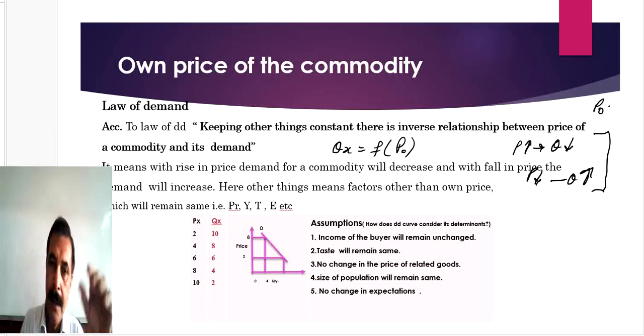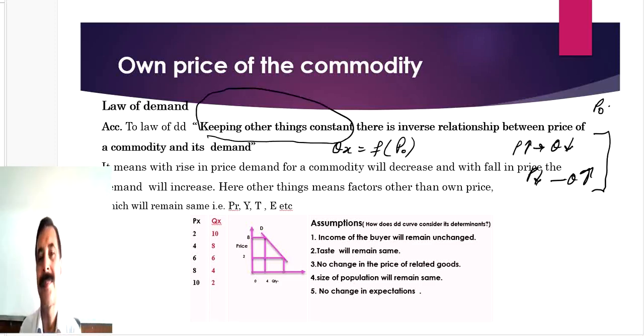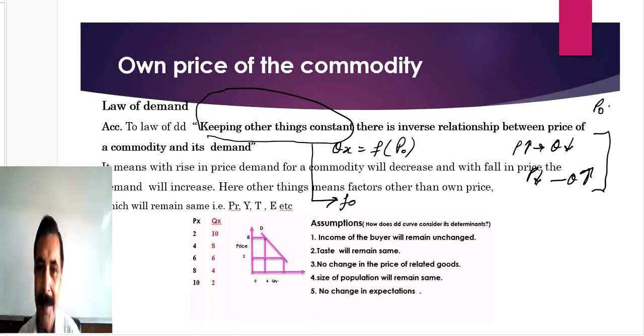Now come to the definition of this law. Keeping other things constant. What are these other things? These other things mean factors other than own price.